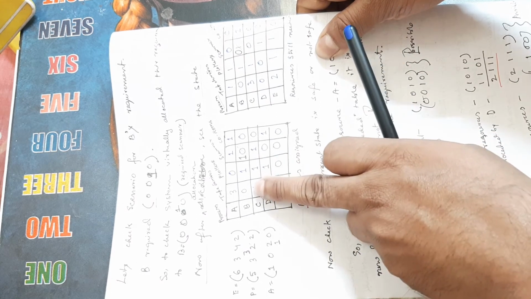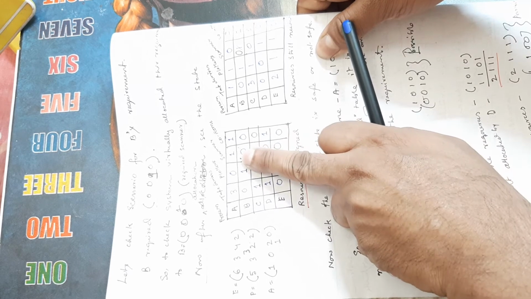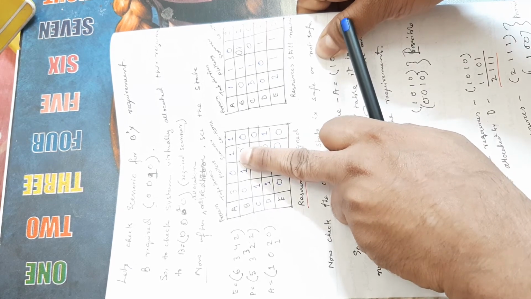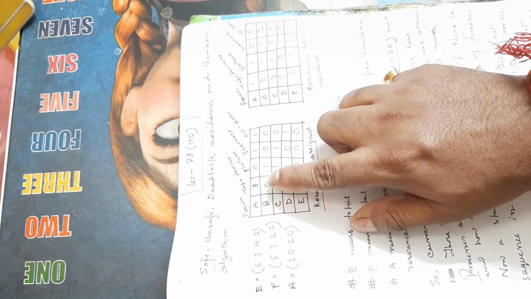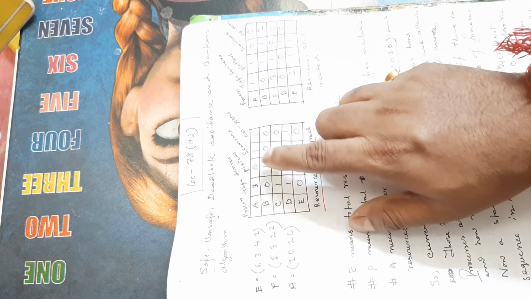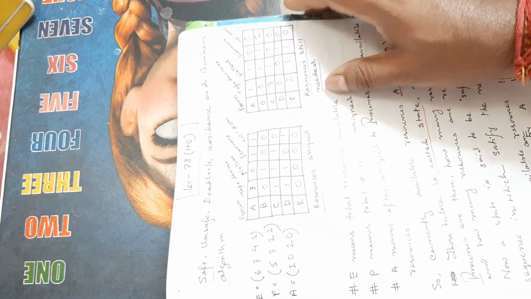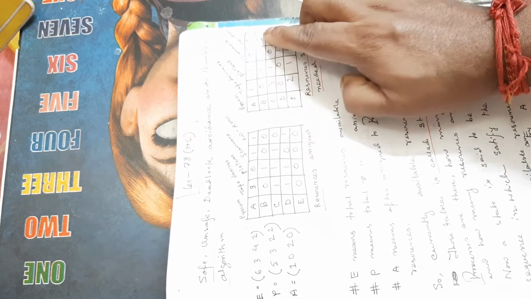The allocation of B is 0100, only one plotter is assigned to B, and the still needed requirement of B is 0112.